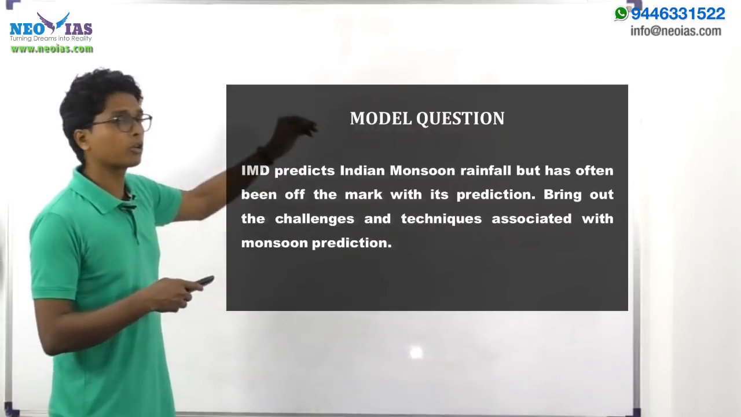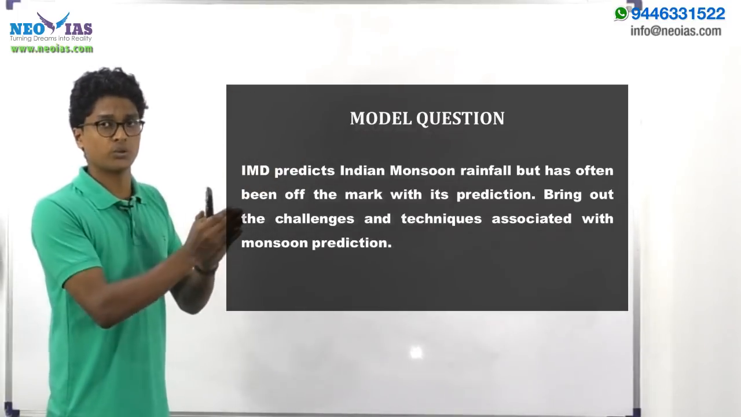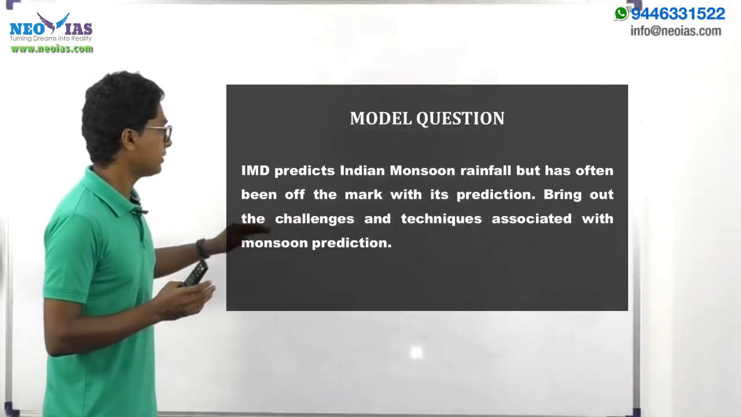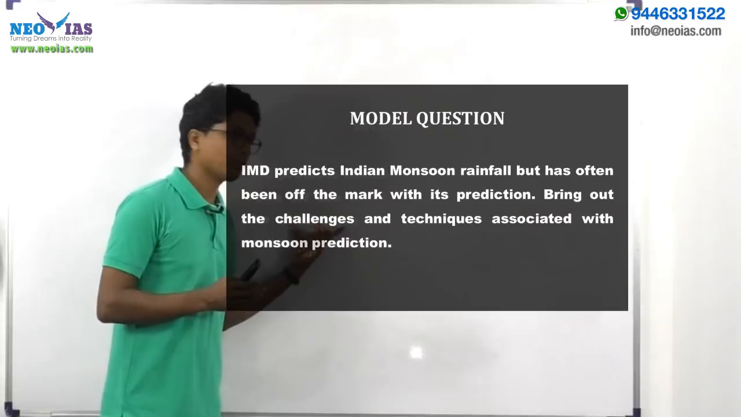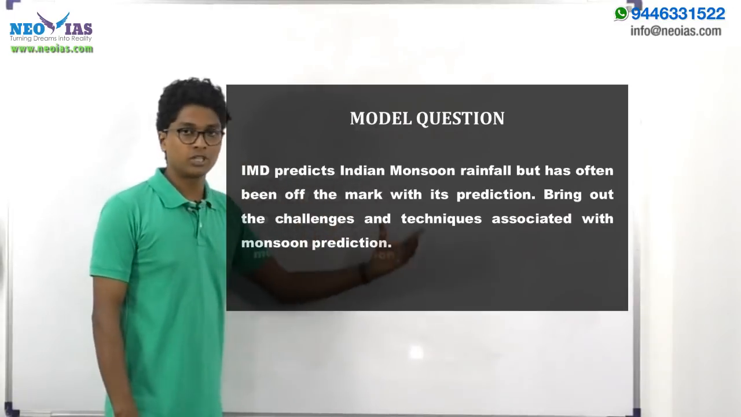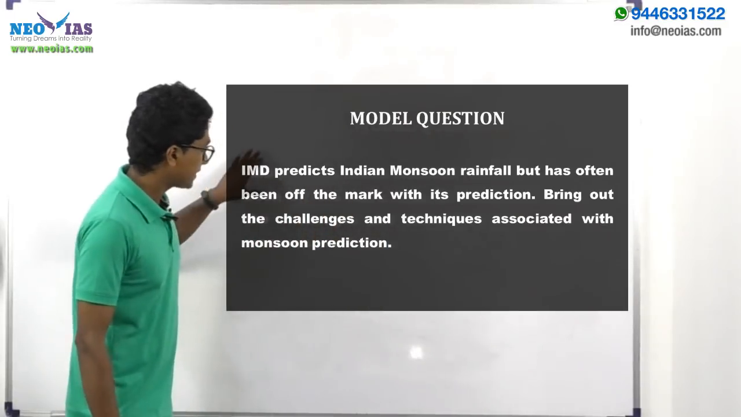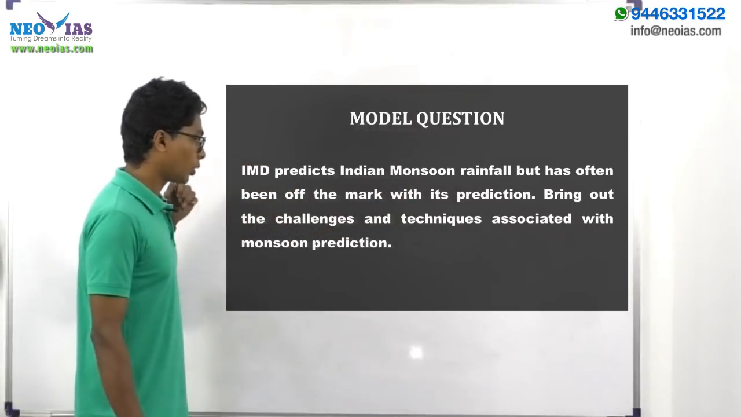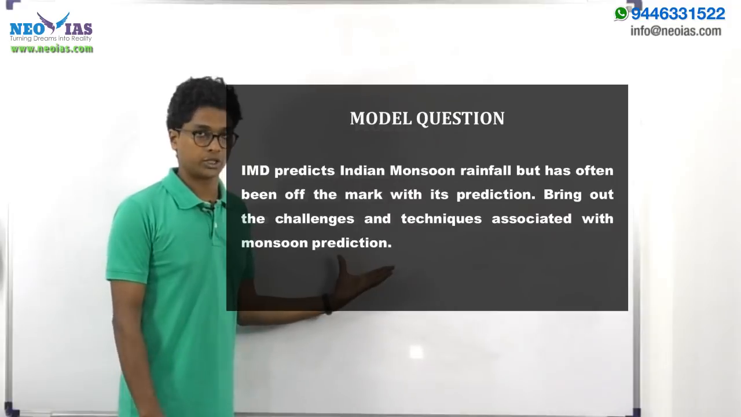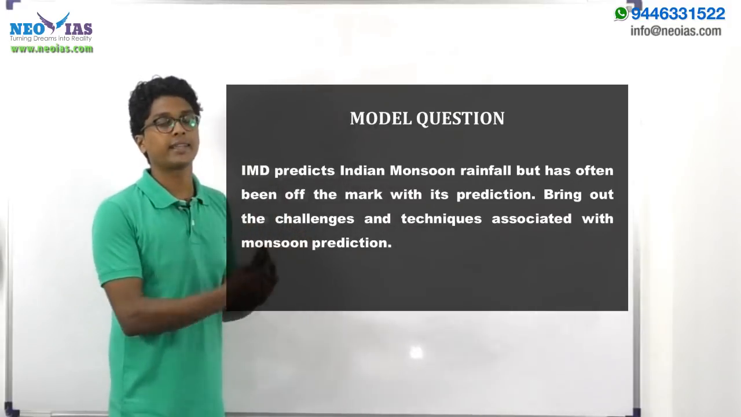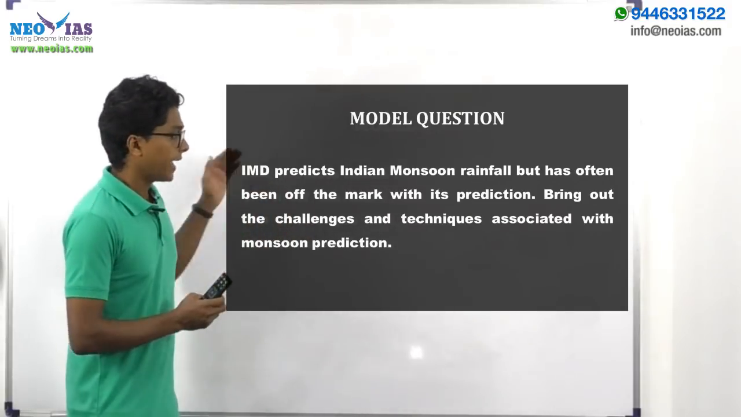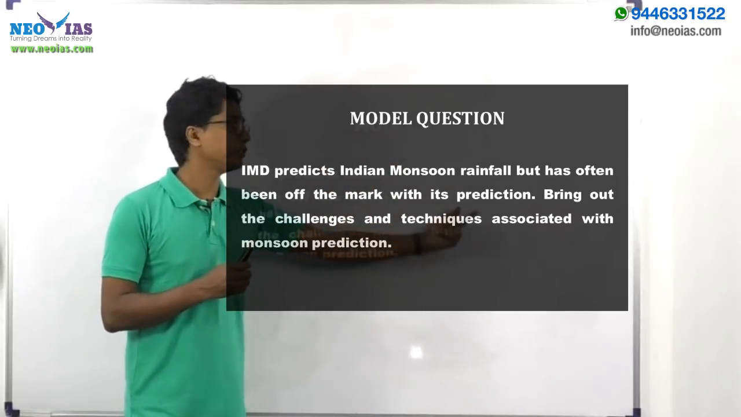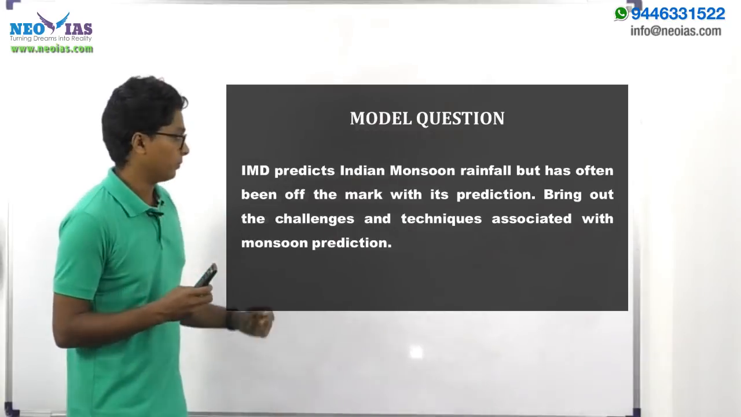So coming back to the question, the first statement in this question is saying we are having inaccurate monsoon prediction. So it's an issue, it's a challenge, right? And we are having two major parts in the question. The first one, challenges associated with the monsoon prediction. The initial statement says inaccurate predictions are there, so the question is asking what are the challenges resulting in the inaccurate prediction. And the second one, what are the techniques which the IMD is using to predict the Indian monsoon. Okay.